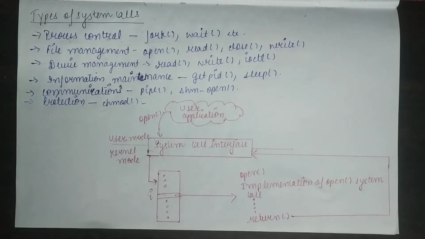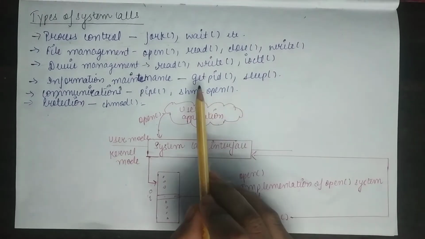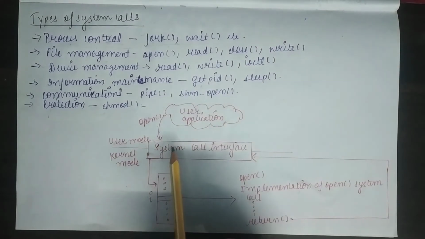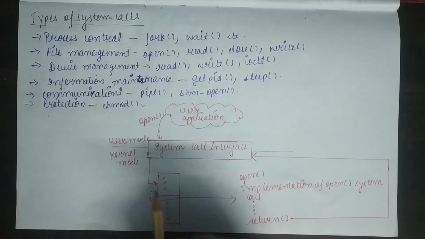Now the next one is information maintenance. System calls which are used for transferring information between the user program and the operating system fall under the category of information maintenance. Under this category, we have system calls for getting or setting the time or date of the system. We also know that the operating system maintains information about all its processes. If you want to get the ID of the current process, we have the system call getpid. All these types of system calls fall under information maintenance.